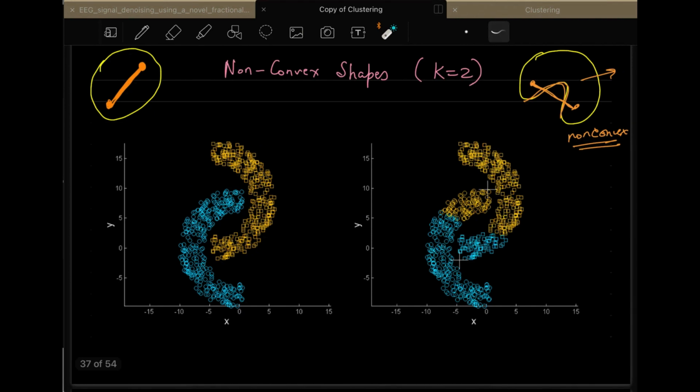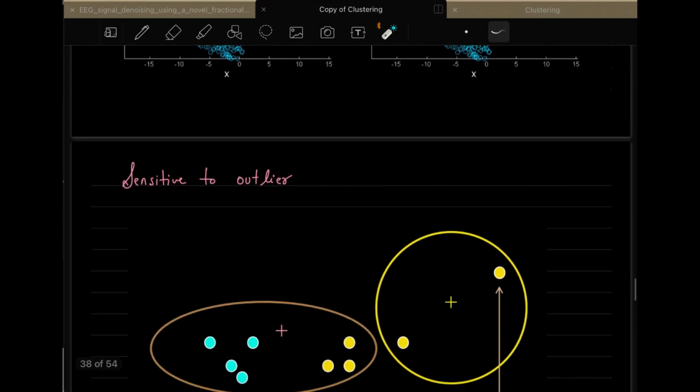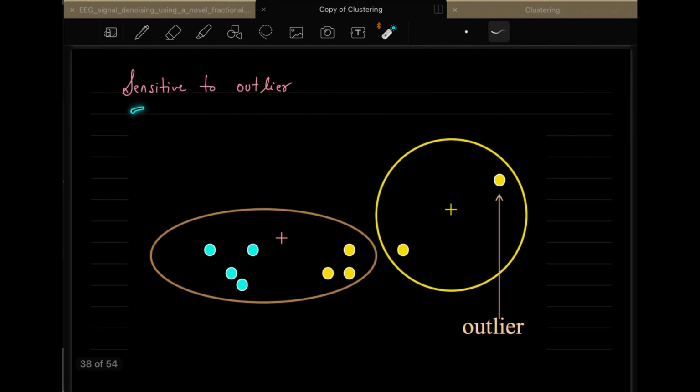So this is the problem. If you have data sets which belong to any of these three categories, your k-means algorithm will not work properly. And the fourth one is that it is sensitive to outliers. If you have something like this, and you have this as an outlier, what will happen? The algorithm will move the centroid to this position.